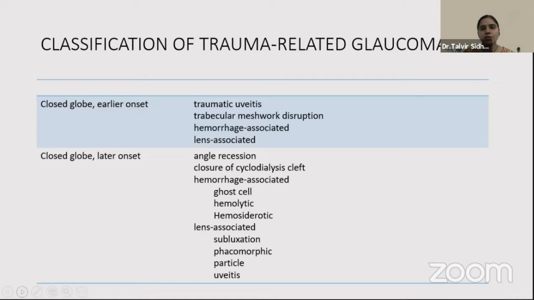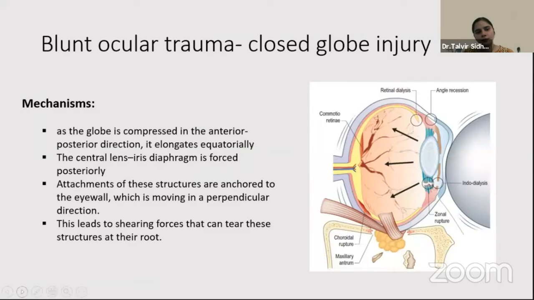So the classification, when we classify trauma-related glaucoma, we can classify it broadly into glaucoma that presents after closed globe injury, which is more common, and after open globe injury. So we have the blunt trauma. When closed globe injury occurs, there is compression of the globe in the anteroposterior direction, which elongates equatorially, which can result in shearing forces that can tear the structures like the lens iris diaphragm from its root.